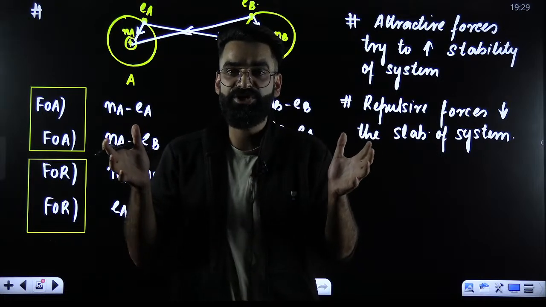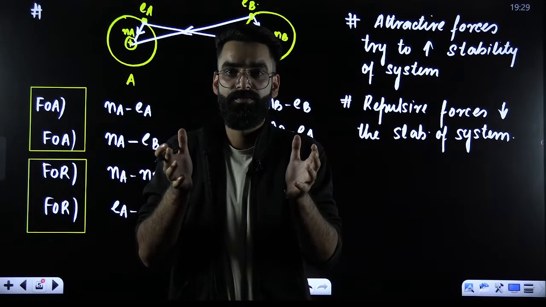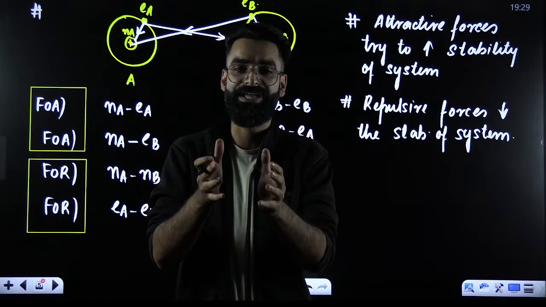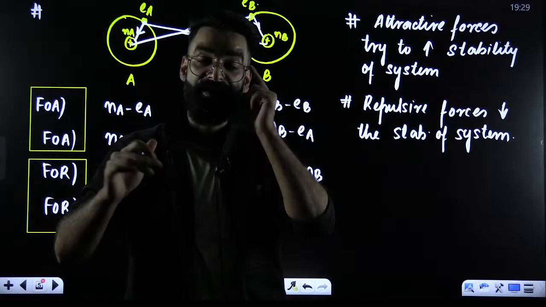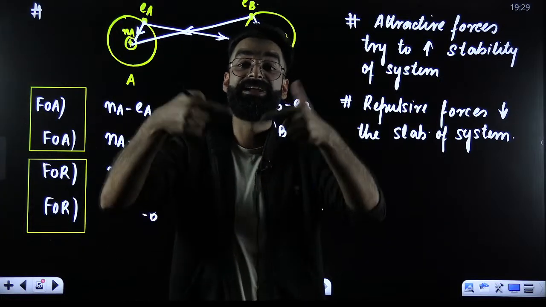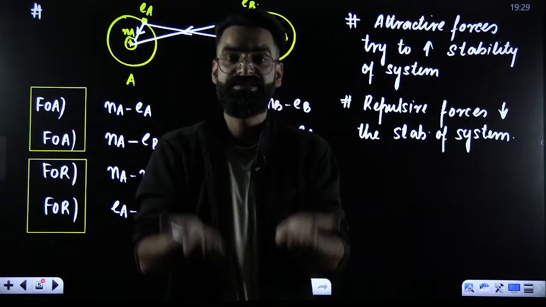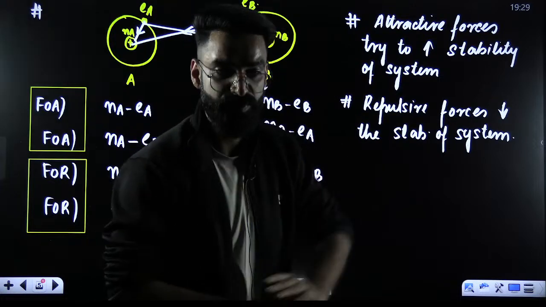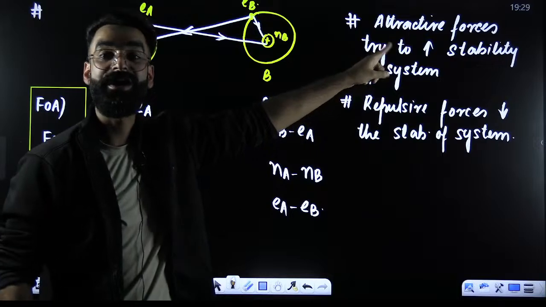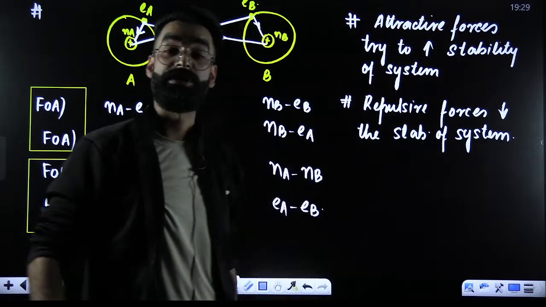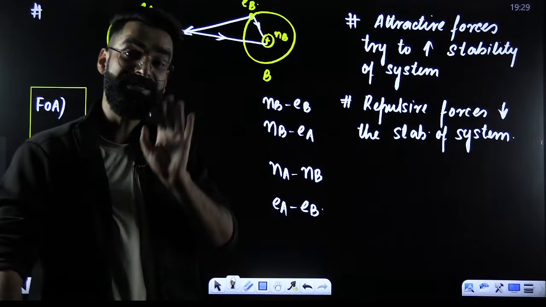Wherever you see force of attraction between the atoms, energy is released by the system. And whenever energy is released by the system, energy possessed by the system decreases. If energy possessed by the system decreases, stability of the system increases. So force of attraction always tries to increase the stability of the system, and force of repulsion always tries to decrease it.